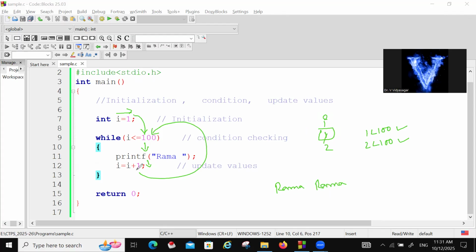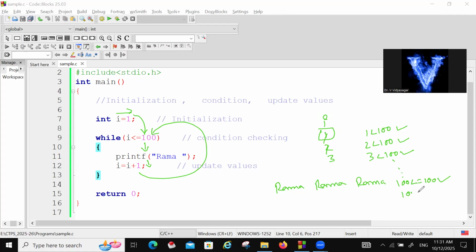Again i becomes 3, and 3 is less than 100. Again it goes up and prints Rama. This will go on till 100 less than or equal to 100. Condition true, so 100 times it is printed.